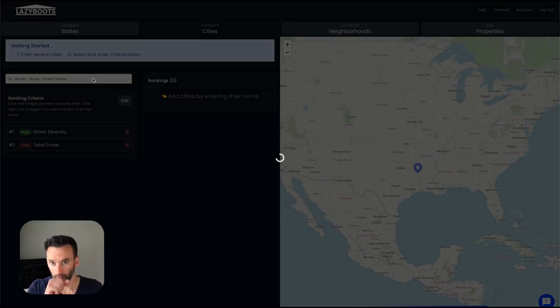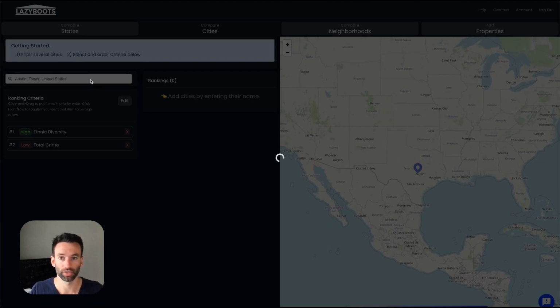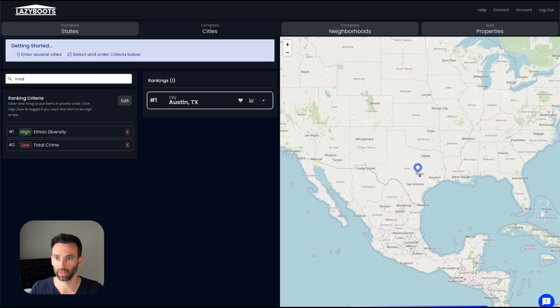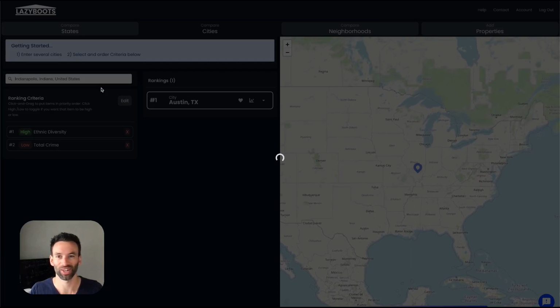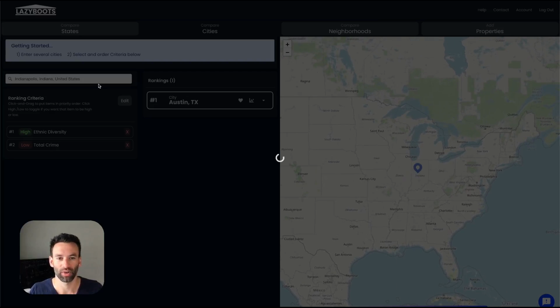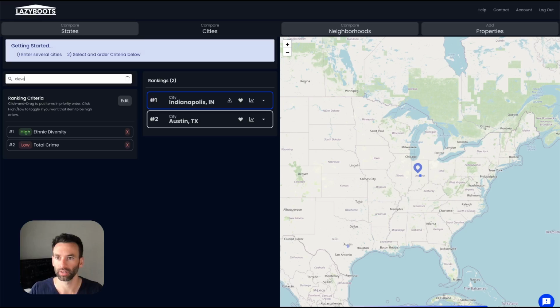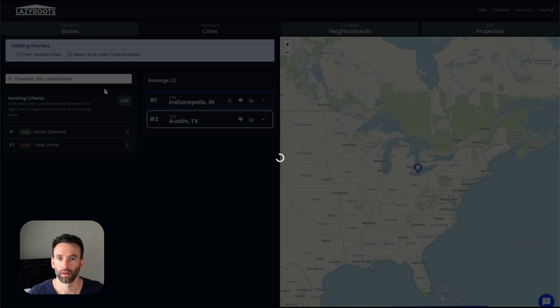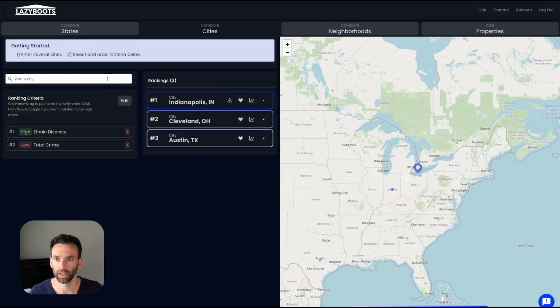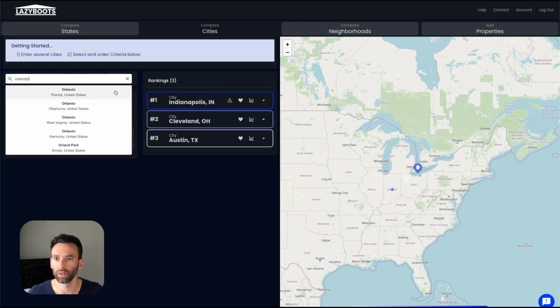Let's do Austin, Texas. Let's give that a second. Indianapolis. There we go. It's a lot of letters in that one. What else do we do? Ohio. Let's throw in, once this is done loading, we're going to throw in Cleveland. Looks like Indianapolis is missing some data. We'll take a look at that in just a second. And let's throw in Orlando.